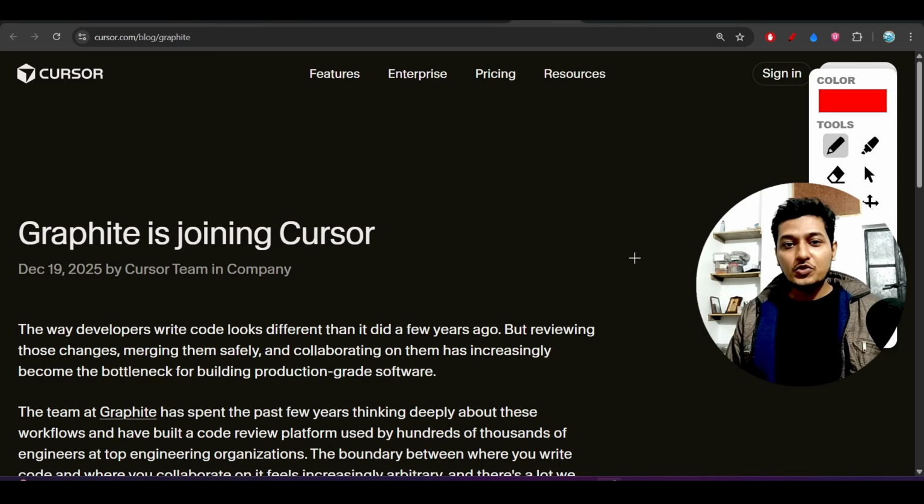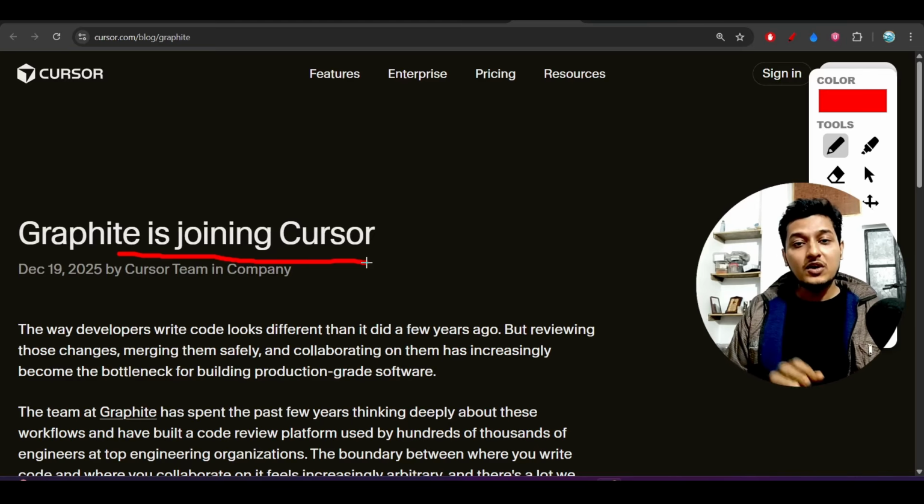There is huge good news from Cursor: Graphite is joining with Cursor. Now what is Graphite? For those who don't know, Graphite is a platform where you can manage your code, meaning you can manage the pull request, the code review, the code merge, etcetera.